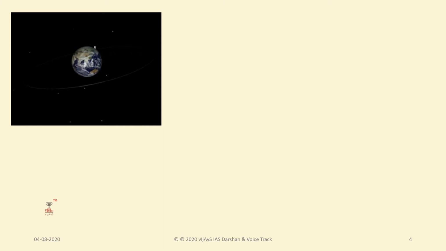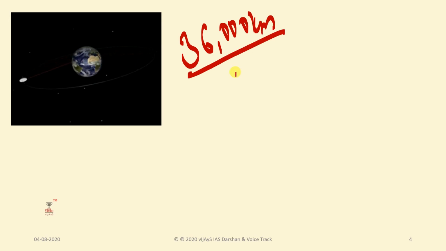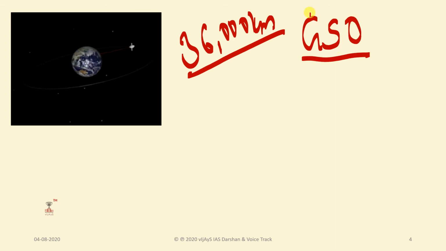First we will discuss here. I have not named it here because in the meanwhile we will discuss all the topics, so I kept only images here. So what is that? If you see, these orbits are placed at an altitude of nearly 36,000 kilometers. These orbits are called geosynchronous orbits, which are synchronized with the Earth's rotation.